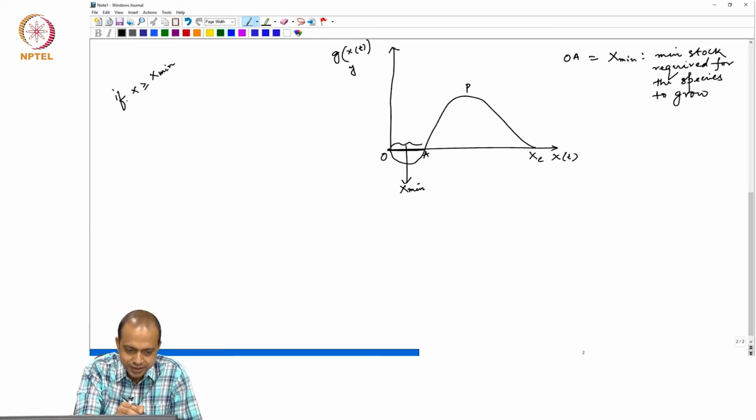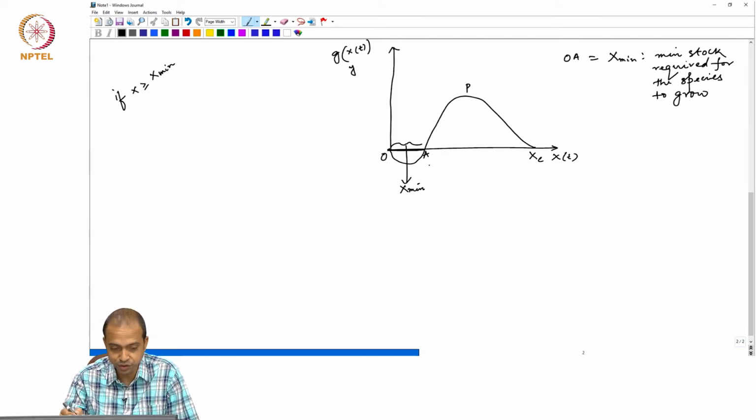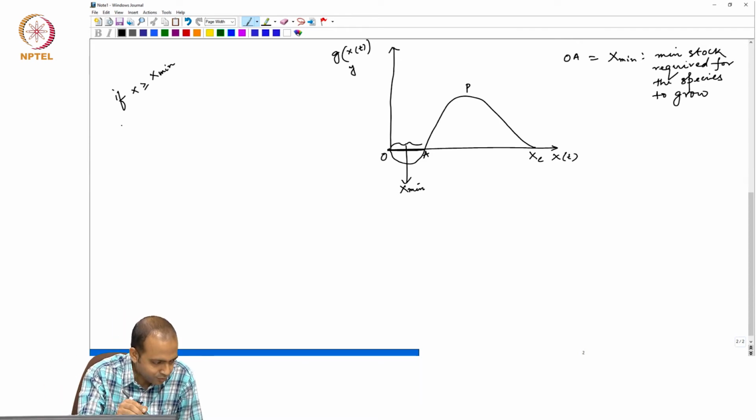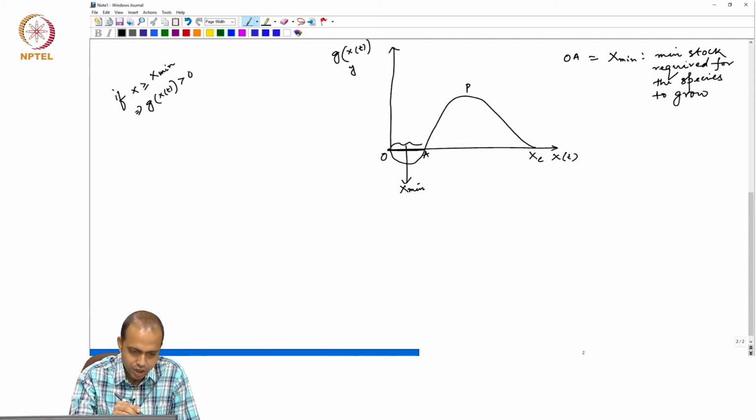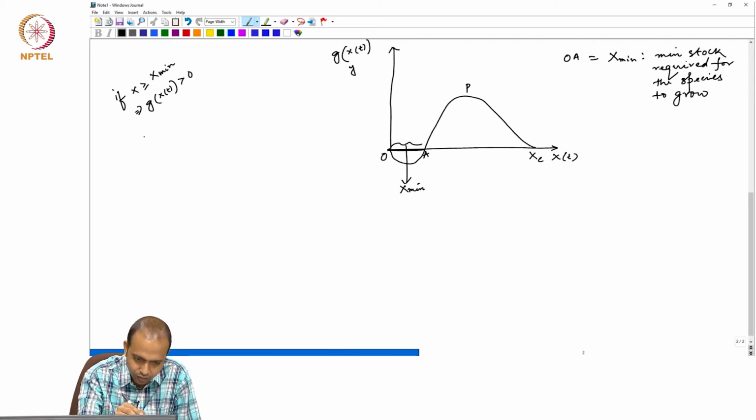If x is greater than x mean, so that means stock of the fish is more than the x mean, then only we will see a positive growth. That will indicate g of x t is positive, and if x is less than x mean, then that would imply growth equals 0.